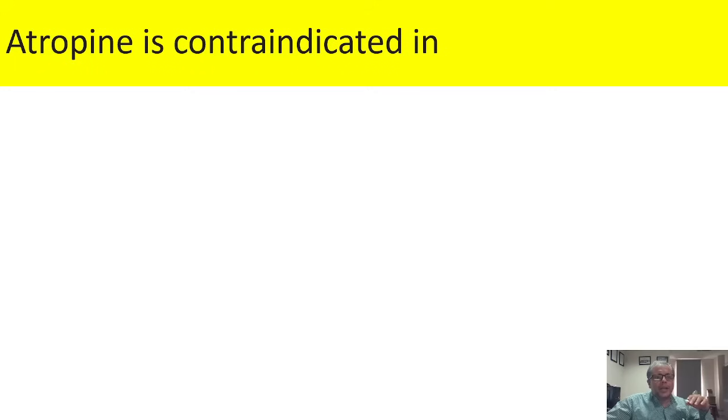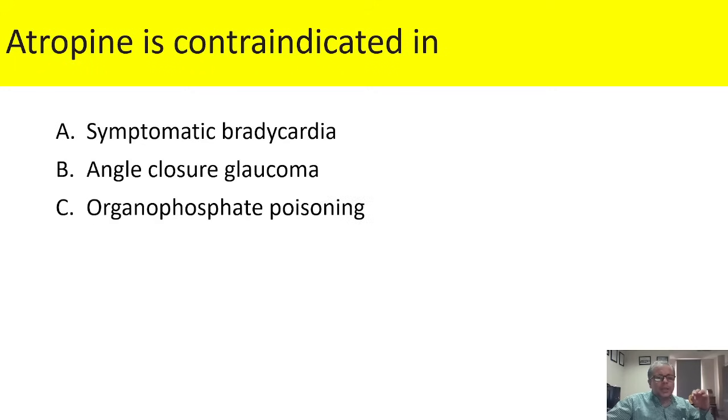Atropine is contraindicated in which condition? Atropine is an anticholinergic agent and it is preferred in the treatment of organophosphorus poisoning, which is most common in the farmers in our setup. It is also used in mushroom poisoning because the cholinergic system is activated in mushroom poisoning. Symptomatic bradycardia and angle closure glaucoma, yes.